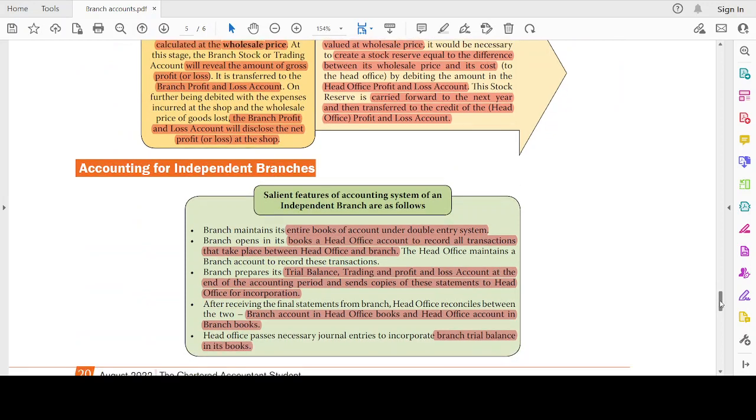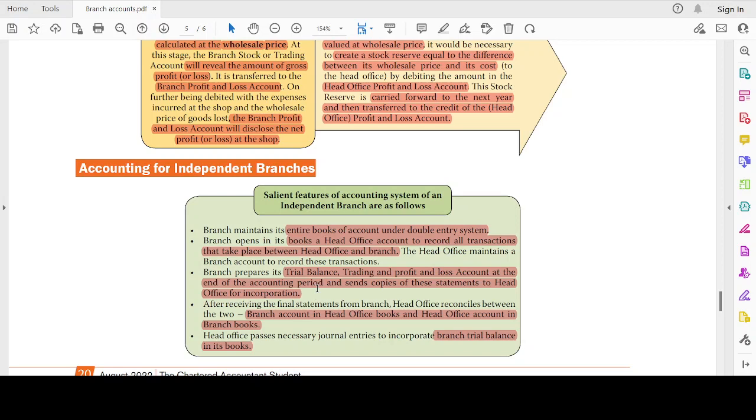Now, accounting for independent branches. Independent branches, what do we mean? Independent branches means the accounting records are maintained at the branches separately. Okay, they are not maintained in the head office. Branch maintains entire books of accounts under double entry system. Branch opens in its books a head office account to record all the transactions that take place between the head office and the branch. The head office maintains a similar account, that is branch account. The branch prepares its trial balance, trading and profit and loss account at the end of the accounting period and sends a copy of these statements to the head office for consolidation purposes.